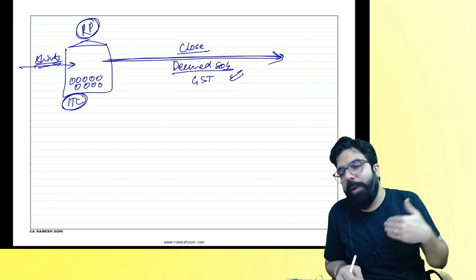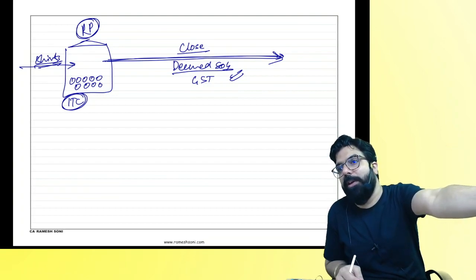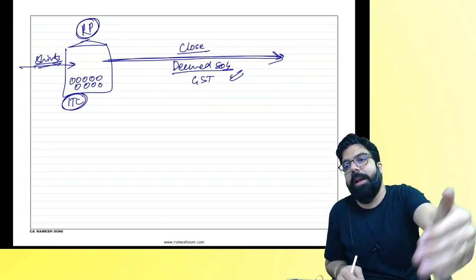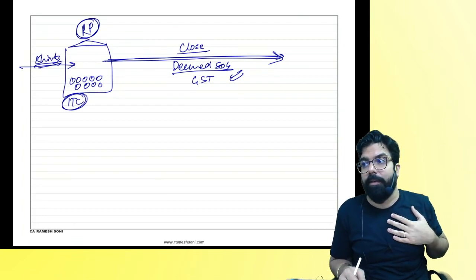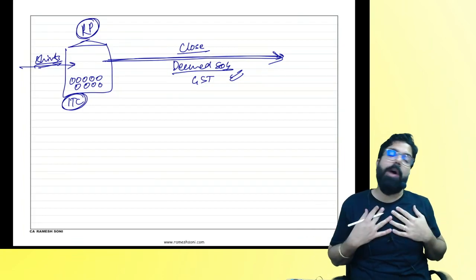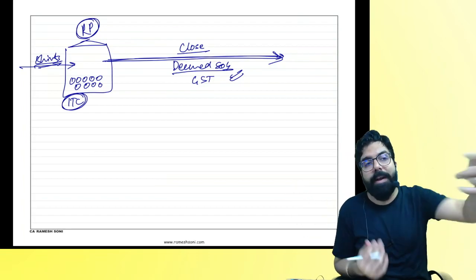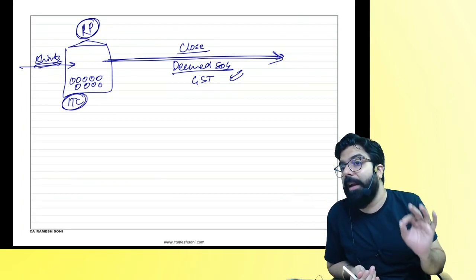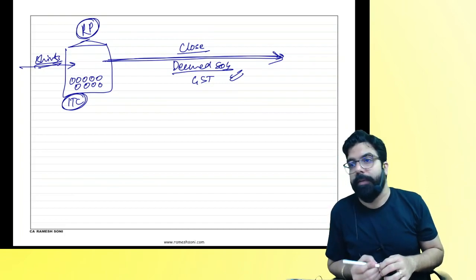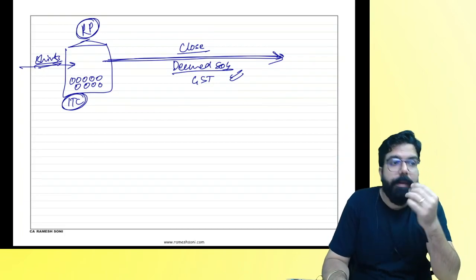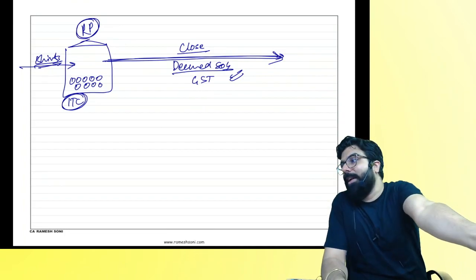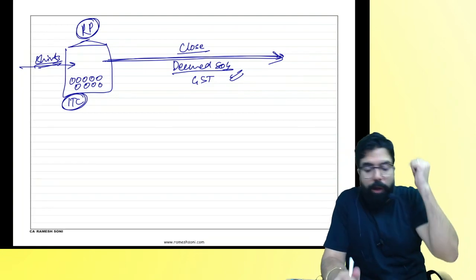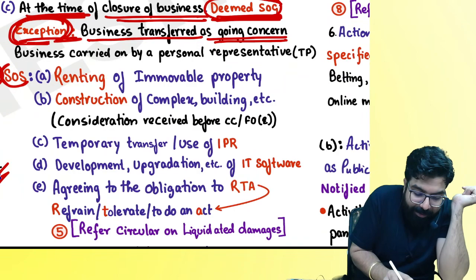Bharat now. So when you give the business to Bharat, who will collect the GST and pay to the government? Bharat will collect GST and pay it to the government. So my question is, when I closed the business, I told now I am not going to do the business, Bharat is going to do the business. Will it still be deemed supply of goods or not supply of goods? Why? Now he will collect the GST and pay to the government. So when I give him all the assets and liabilities, will GST come? No. And that is what they are telling over here. If the business is carried on by whom?